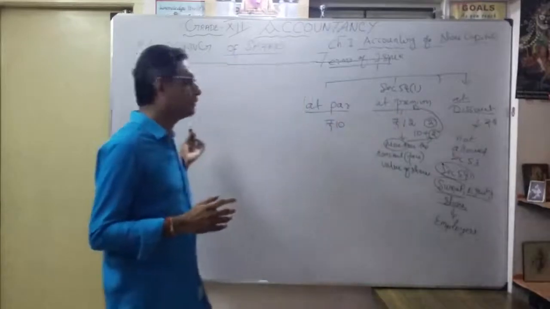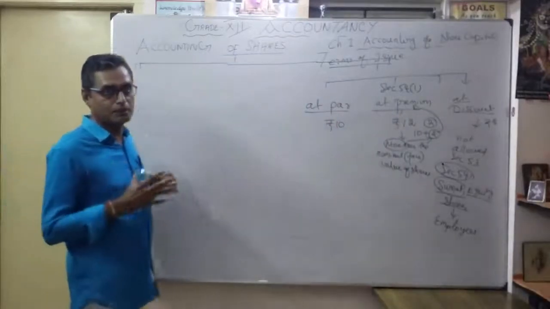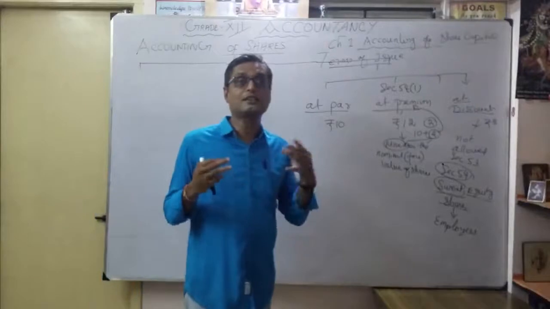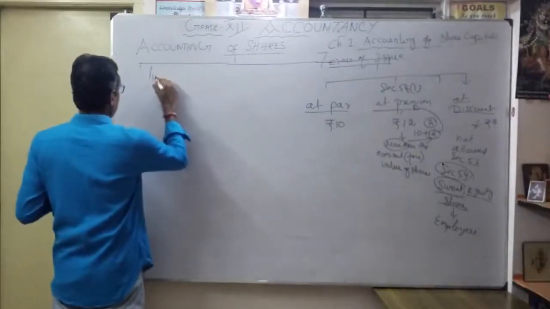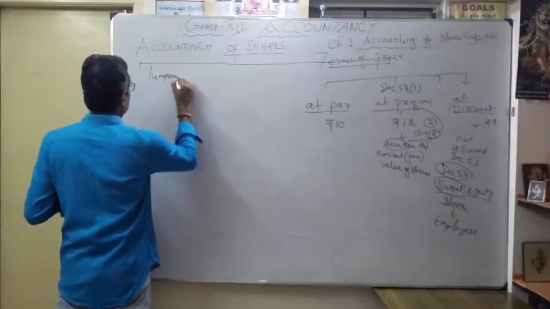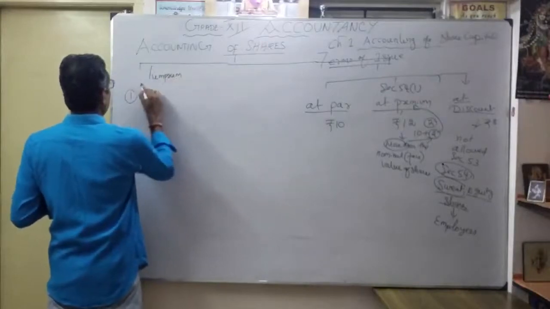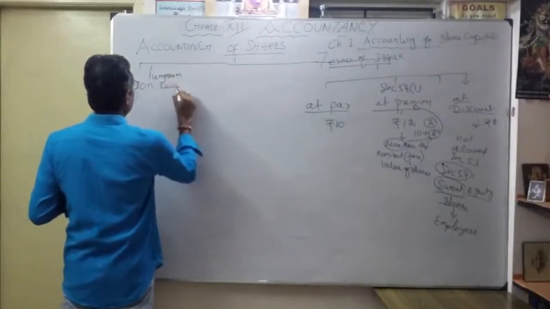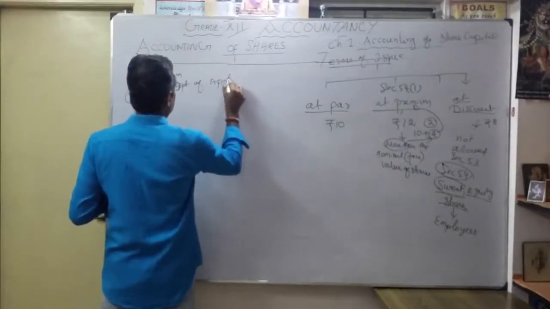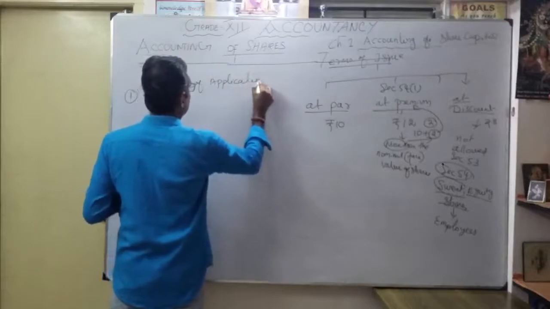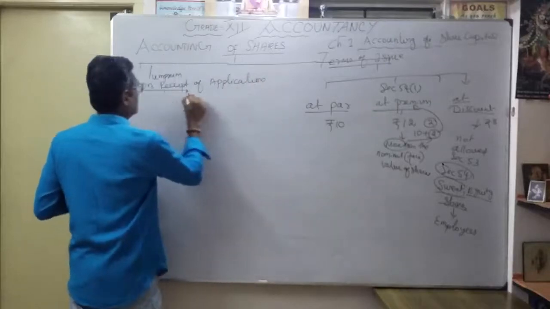Okay. Now coming to lump sum payment, you will see how to record the journal entries. For example, say lump sum. What is the first entry? On receipt of application. This is the situation of the transaction.